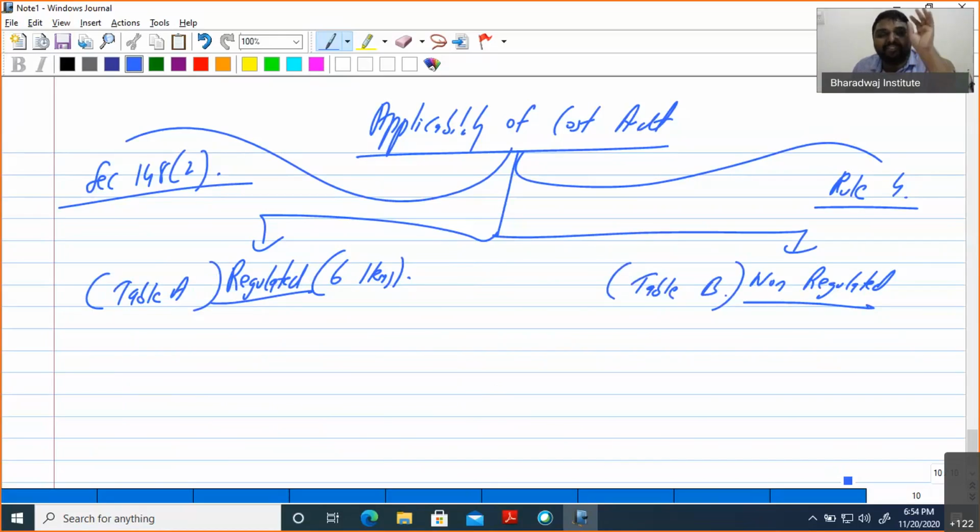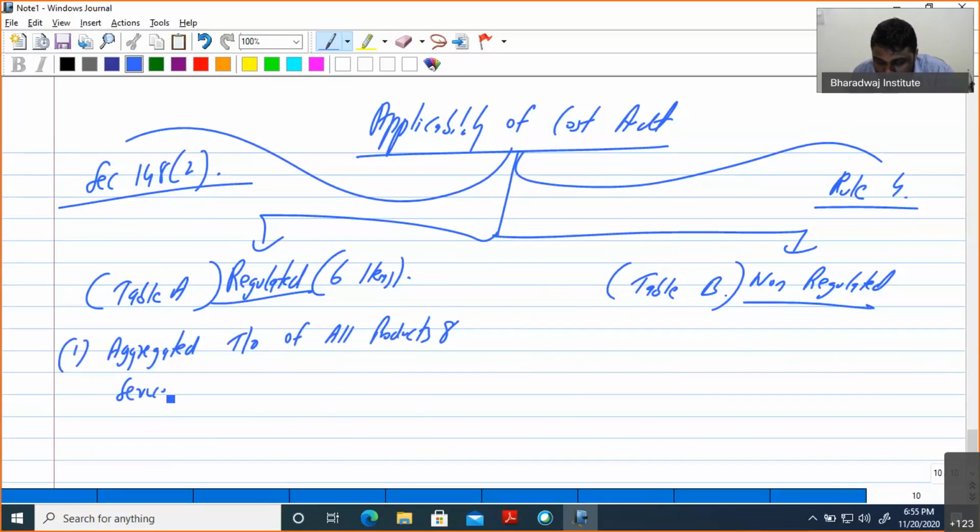Now the point and definition are very interesting. There are two conditions. What is the first condition? The aggregate turnover of all products and services should exceed rupees 50 crore or more.